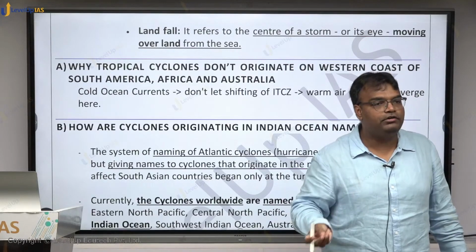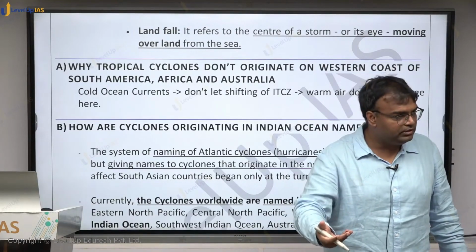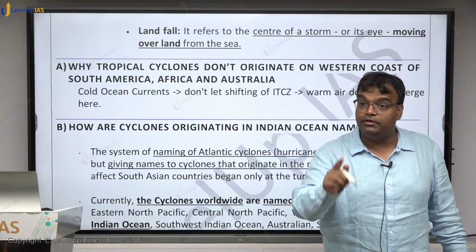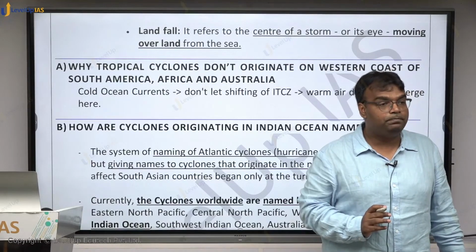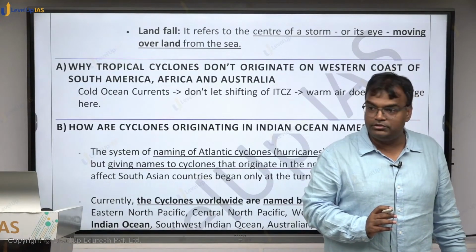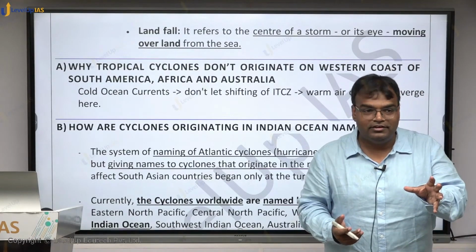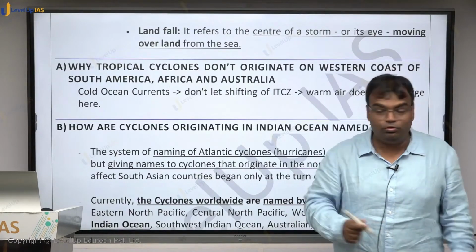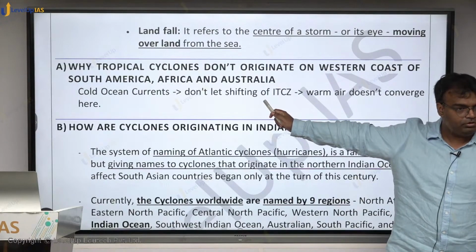This cold ocean current will bring what? Cold water. It will reduce the temperature. It will not let a low pressure system get created. This is the reason you will see desert-like situations on the western side of Africa, because low pressure is not being formed there. Since low pressure is not forming, clouds would not be reaching there or getting formed there. The scope for rainfall will be less. So, one question: will we be able to answer this? Will we all be able to comfortably answer this?